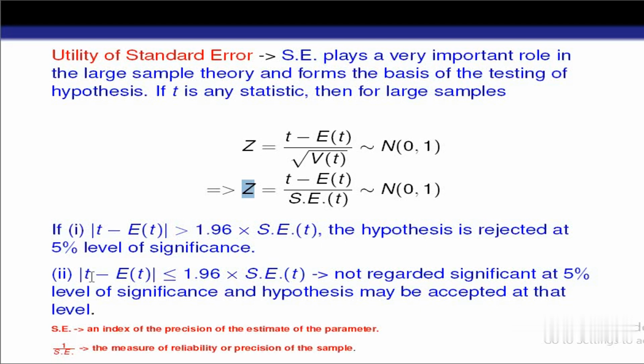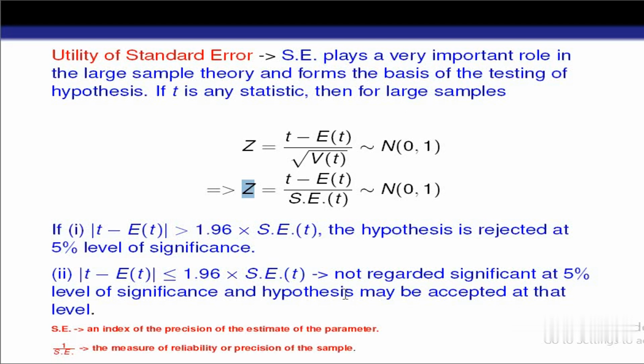Again, if the absolute difference between t and expectation of t, that means the sample mean and population mean, is less than or equal to 1.96 into the standard error of t, then this difference is not considered significant at 5% level of significance, and the hypothesis may be accepted at that level.